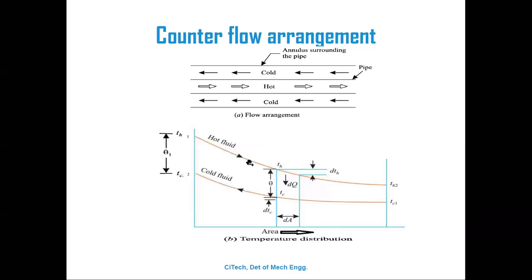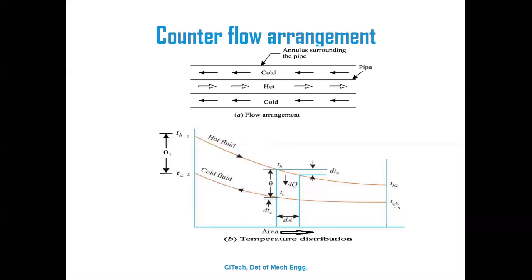Here TH1 is the inlet temperature of the hot fluid, and TH2 is the outlet temperature of the hot fluid. The cold fluid is moving from this direction to this direction. The inlet temperature of the cold fluid is TC1 and the outlet temperature of the cold fluid is TC2. So this is the direction of the cold fluid here.